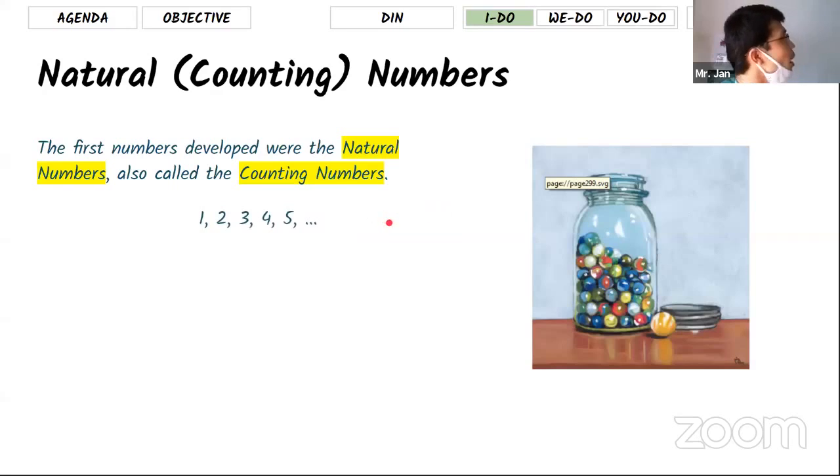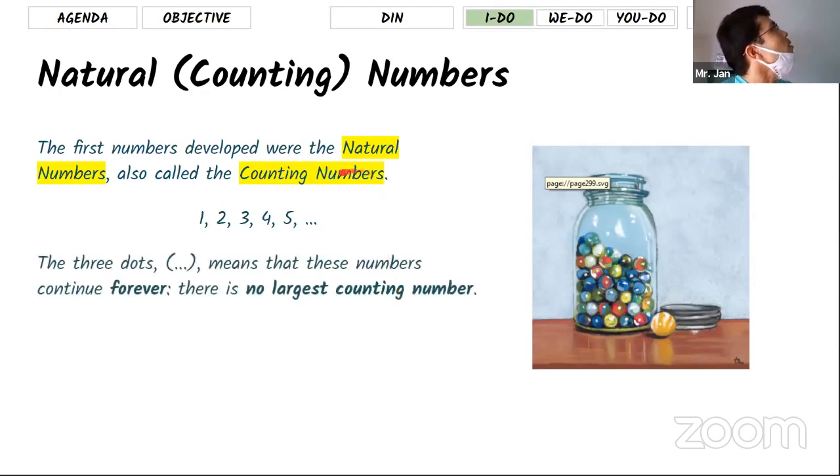To count things, objects. Let's say you're on a farm back in history, and you want to count goats or anything on the farm, so they count the objects starting at 1, 2, 3. These were the first math in history, counting numbers. And in math, you will see 1, 2, 3, 4, 5, and at the end you're going to see these 3 dots. What does that mean? The 3 dots mean these numbers go forever.